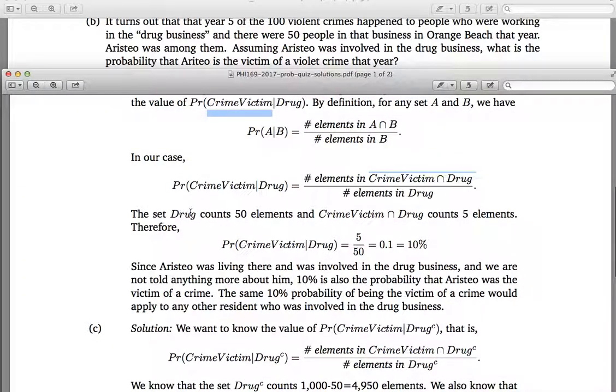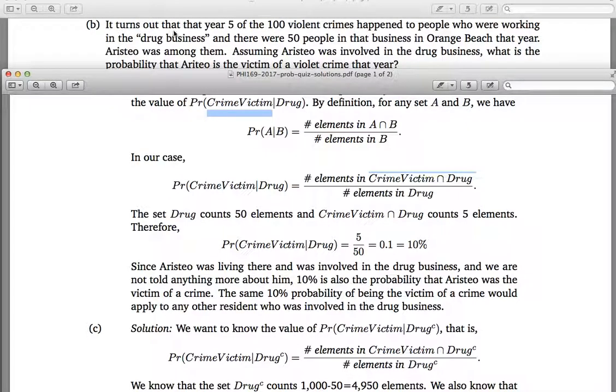Okay, so the set drug counts 50 elements, because there are 50 people who were involved in the drug business in Orange County that year. This is what question B tells us. And the set crime victim intersection drug counts 5 elements, because this is what question B tells us. So if you go up here, it turns out that 5 out of the 100 violent crimes happened to people who were working in the drug business. So 5 people were victimized and also were working in the drug business. So the intersection of crime victim and drug consists of 5 elements, of 5 people.